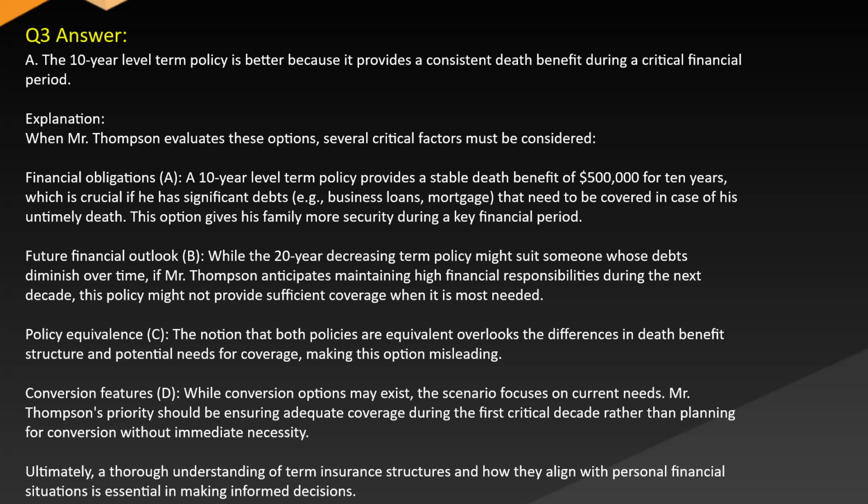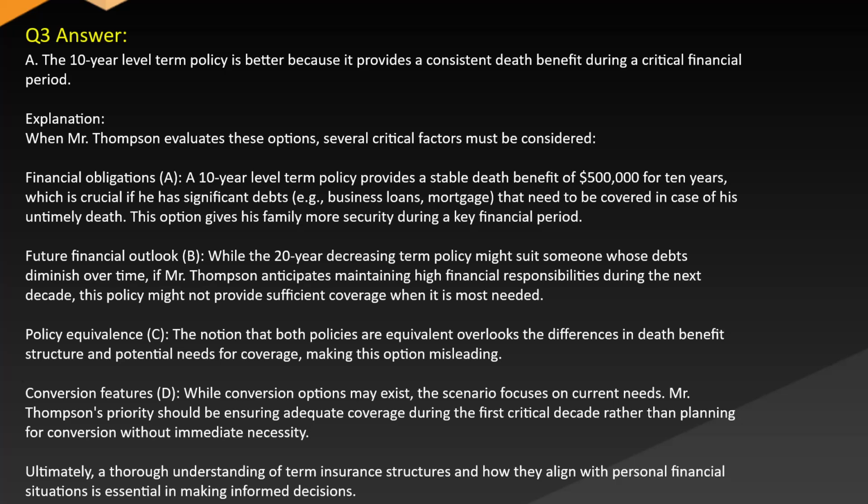Answer A. The 10-year level term policy is better because it provides a consistent death benefit during a critical financial period. Explanation: when Mr. Thompson evaluates these options, several critical factors must be considered. Financial obligations. A 10-year level term policy provides a stable death benefit of $500,000 for 10 years, which is crucial if he has significant debts, e.g., business loans, mortgage, that need to be covered in case of his untimely death. This option gives his family more security during a key financial period.